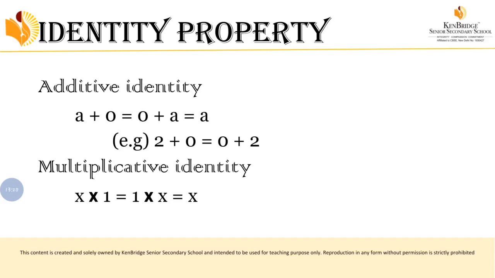So if you are adding 0 with any number, you will get the same number. If you are multiplying 1 with any number, you will get the same number. So x into 1 is equal to 1 into x. Both you will get the result as x. Here I have given an example, that is 4 into 1 is equal to 1 into 4. Both will give the result 4. So now can you understand? Which is called as additive identity? 0 is called as an additive identity. Which is called as a multiplicative identity? 1 is called as a multiplicative identity.